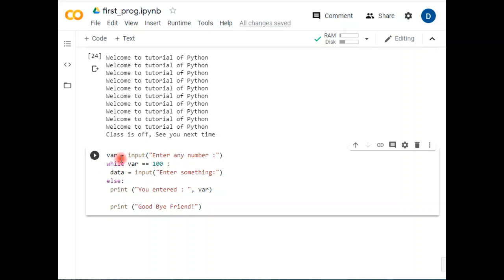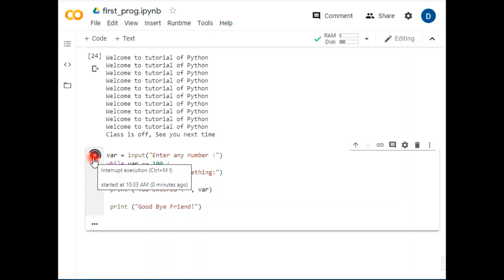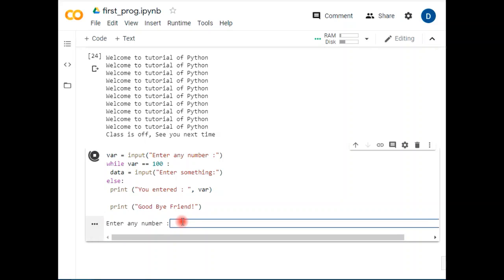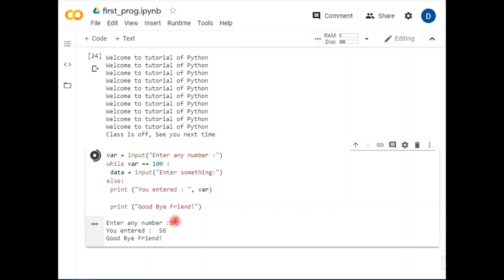Let's check, when we enter some input, whether it really transfers to this area or not. It's asking me to enter a number, and I choose a number which is not equal to this one, so that it immediately comes out of the loop. Let's say it is 56, which is not equal to 100. Well done. It says you entered 56, goodbye friend. This is the utilization of the while loop.